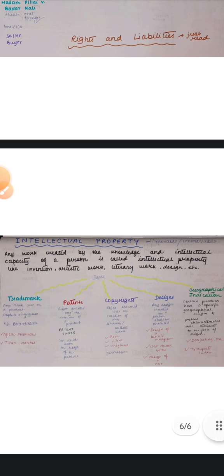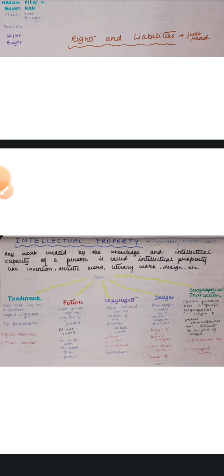Next we come to intellectual property. Definition of intellectual property is often asked. See, intellectual property is neither movable nor immovable. What happens? Any work created by the knowledge and intellectual capacity of a person is called intellectual property. Like invention, artistic works, literary work, design. These are all examples of intellectual property. Anything that I have created by my intellect. Just remember it like this. It comes from the word intellect.